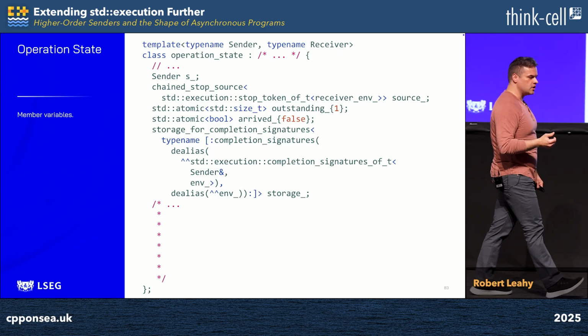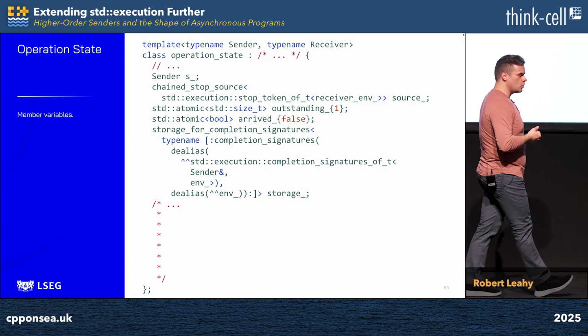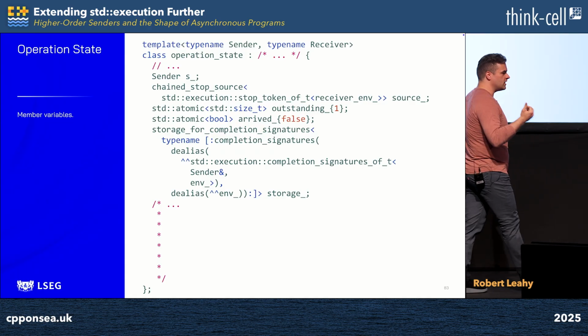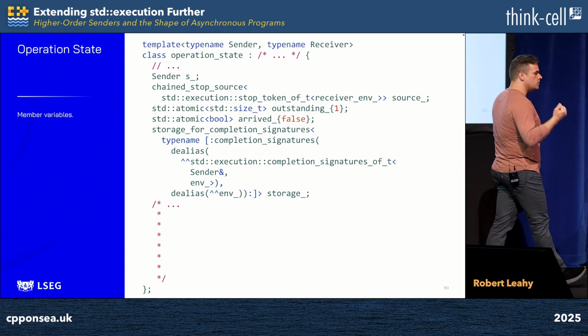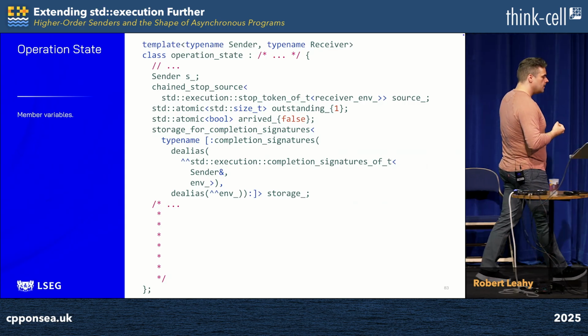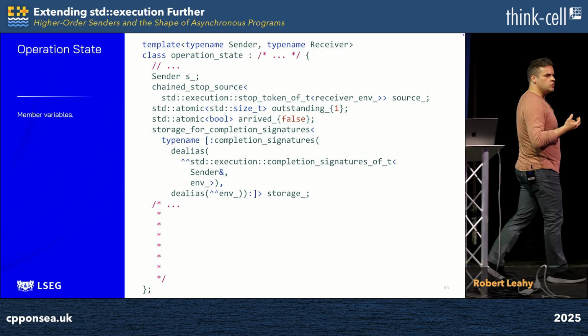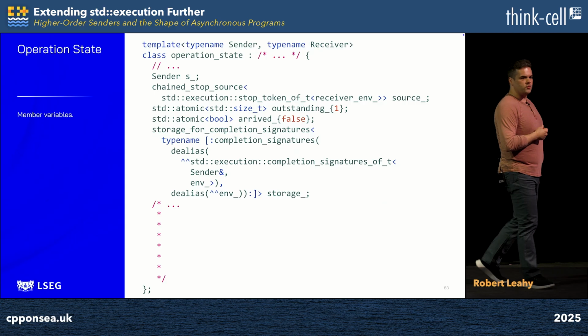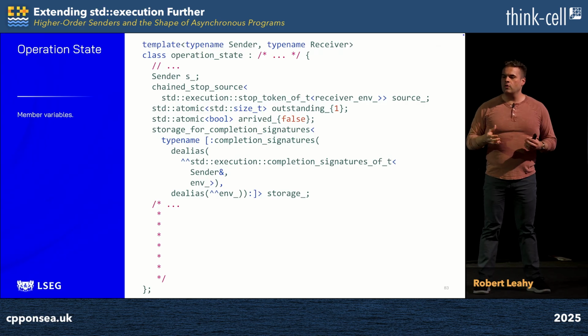But that raises the question of where that erroneous completion signature will be stored. And that brings us to the code at the bottom of the slide, which is perhaps the most daunting code on this slide. But I assure you, it's only daunting because it uses features of reflection that not everyone is used to reading. If we read it from the inside out together, I promise you its purpose is quite simple.